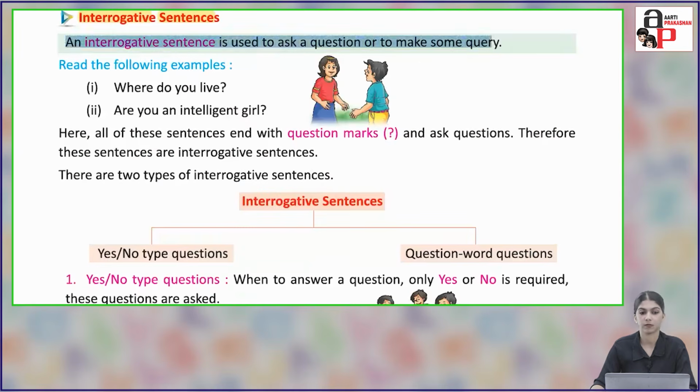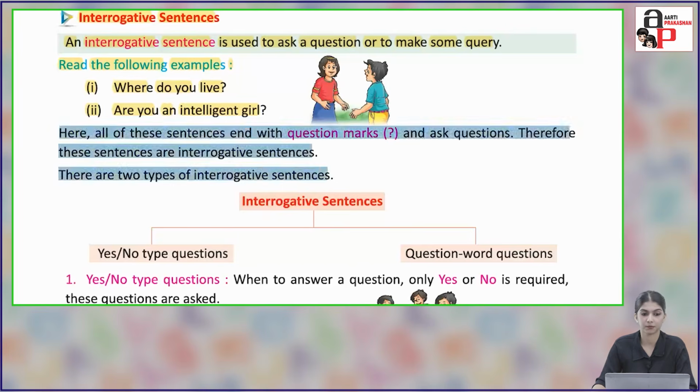Interrogative sentences. An interrogative sentence is used to ask a question or to make some query. Read the following examples. Where do you live? Are you an intelligent girl? All of these sentences end with a question mark and ask questions.